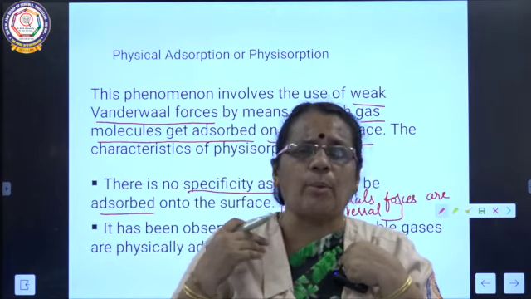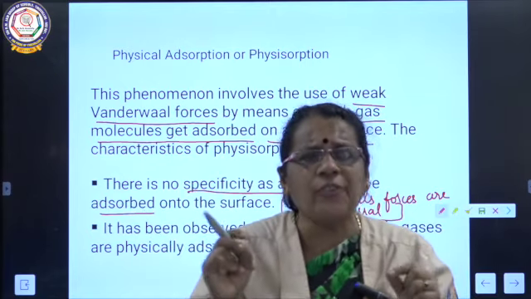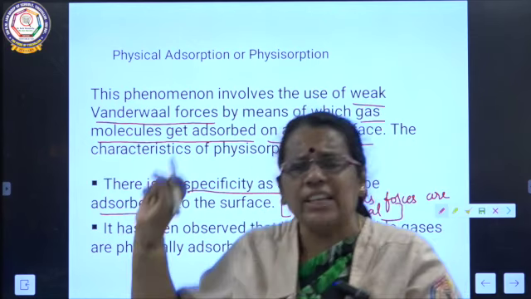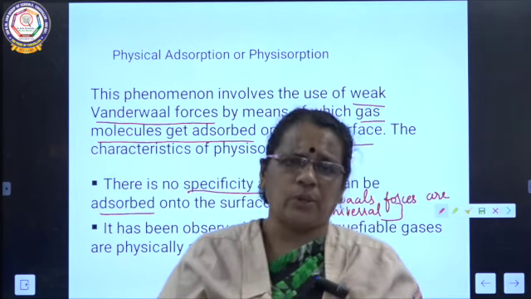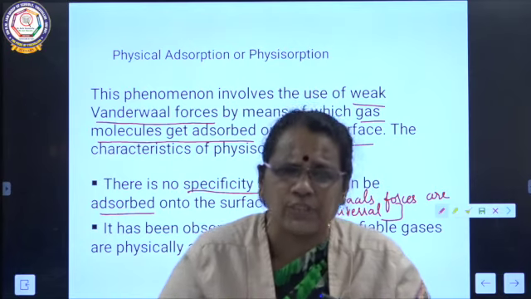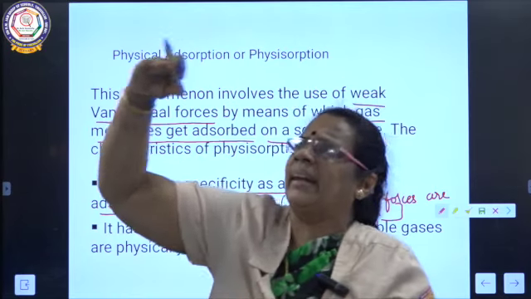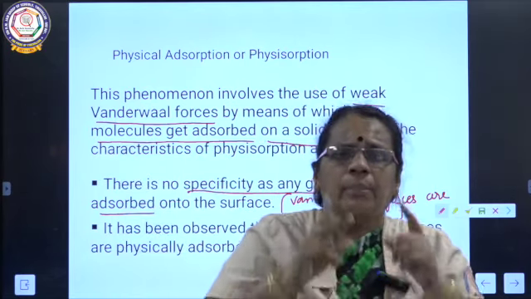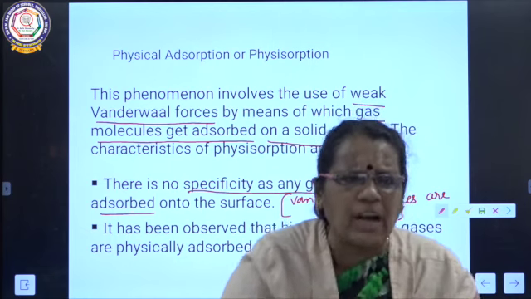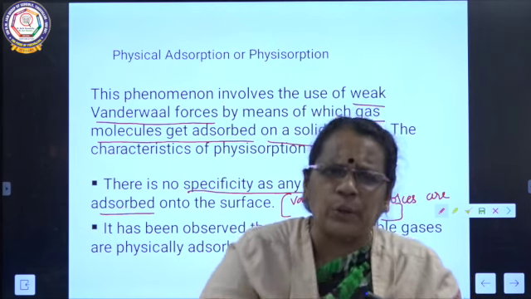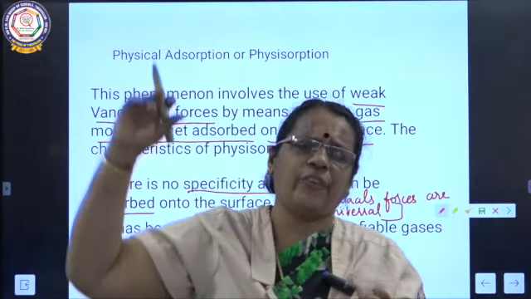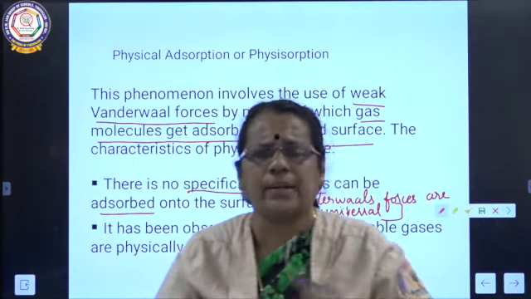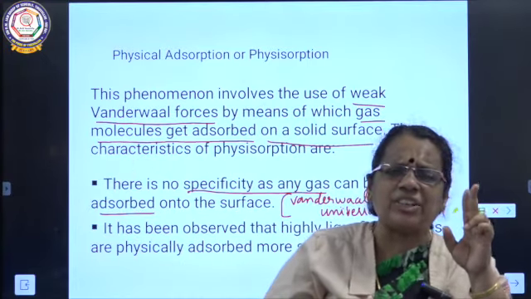First point, I talked about physical adsorption. How is this physical adsorption caused? It is due to the weak van der Waals force, a weak physical force that operates at the surface of a solid. Because of this weak force, the gas molecules get adsorbed at the surface of a solid. What is the second characteristic feature?